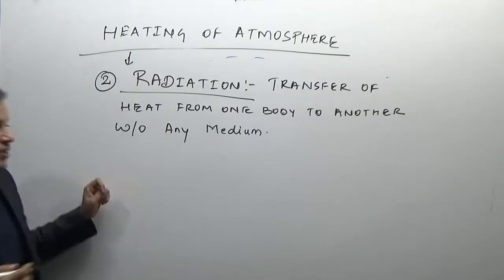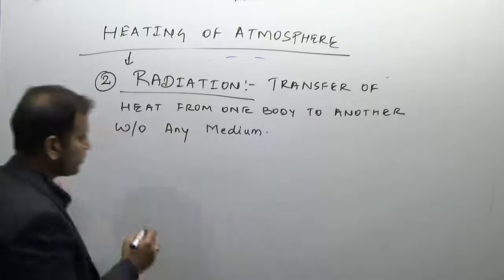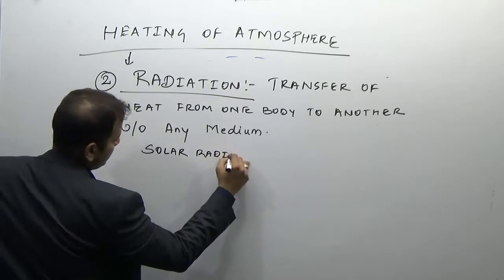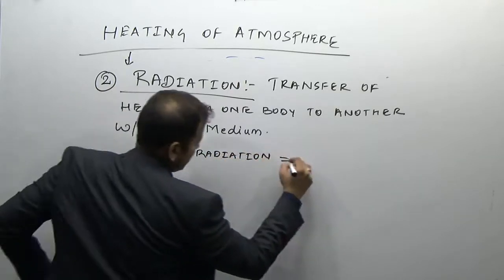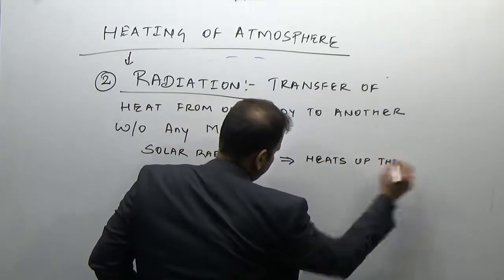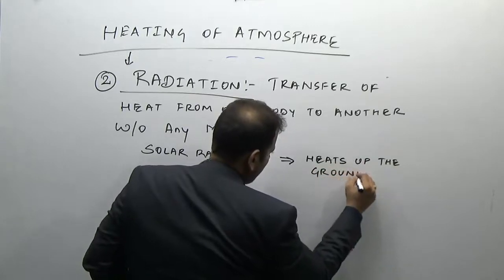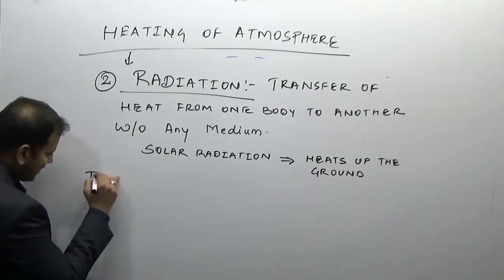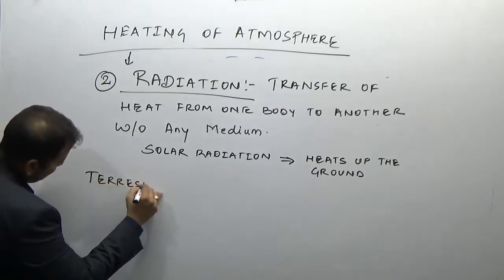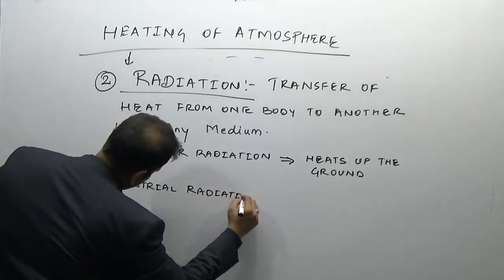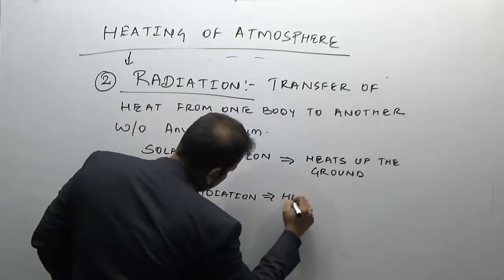One is solar radiation, which heats up the ground, and the other is terrestrial radiation, which heats up the atmosphere.